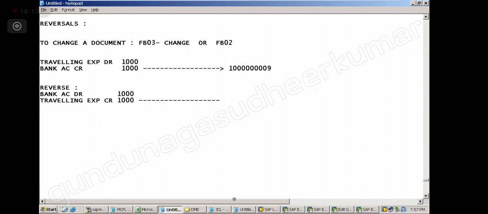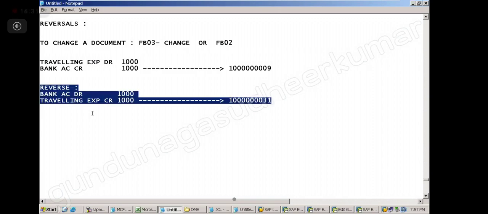So the reversal is also recorded, with some latest number, something like 10031. It is posted as a separate entry. No extra amount is added.